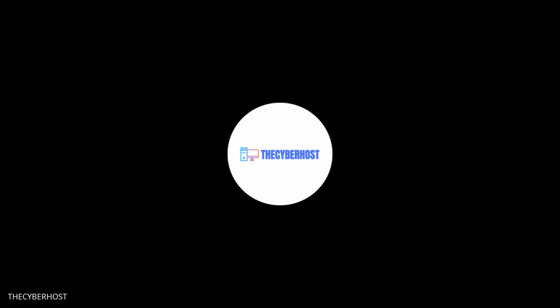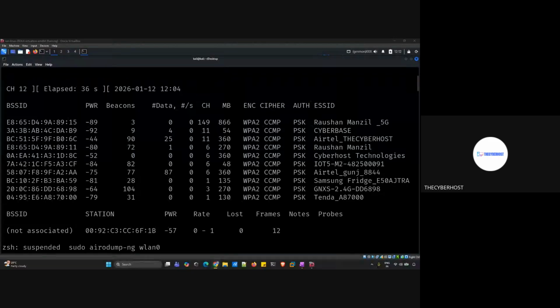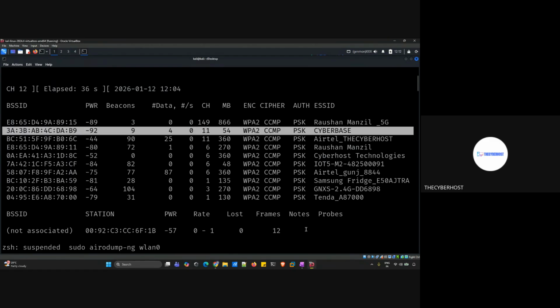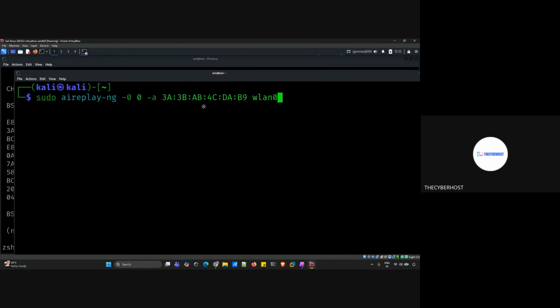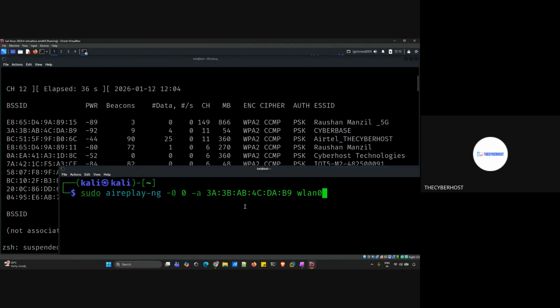Now you can see, I'm going to do the same attack on this specific router, which is cyber based. So we are going to do the attack on which Wi-Fi? The cyber based one. This one. I'm opening a new terminal and writing the command, which is sudo aireplay-ng --deauth 0 -a and then the BSSID.